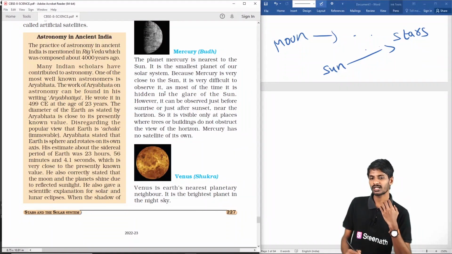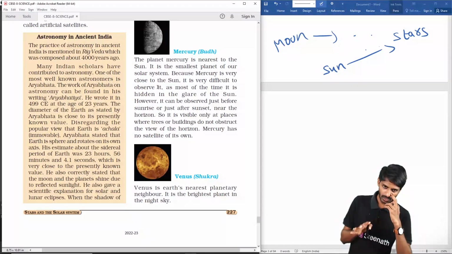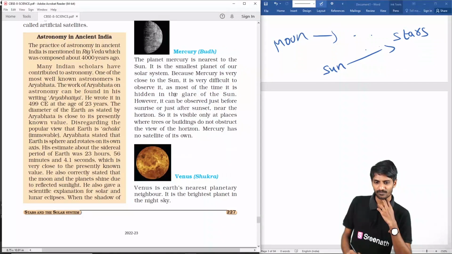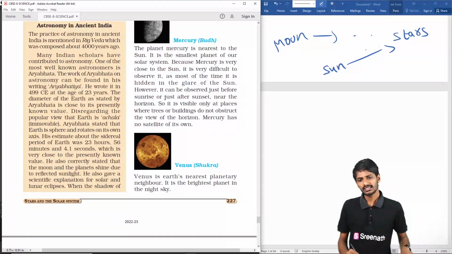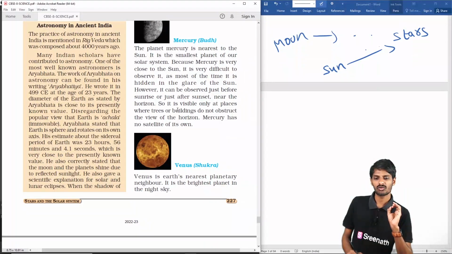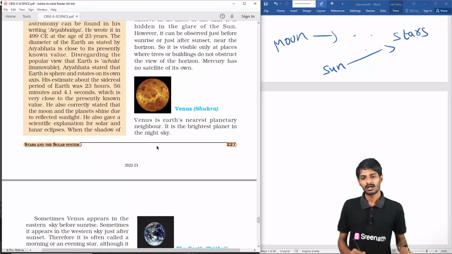Okay, and it is also difficult to see this. Why? Because it is very near to the sun, so we cannot observe it because of the brightness of the sun. Okay, and it is also observed near the sunset, before the sunrise or after the sunset, and it is near the horizon only, where there are no trees or buildings like that, students. And next thing is the Mercury is not having any satellite.